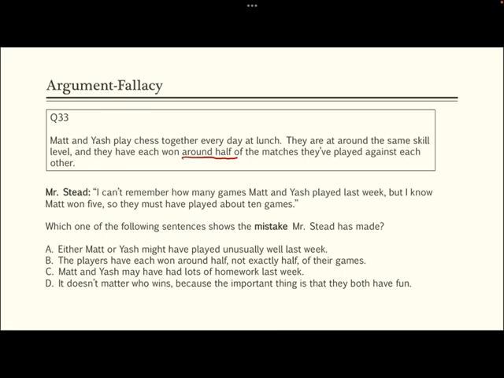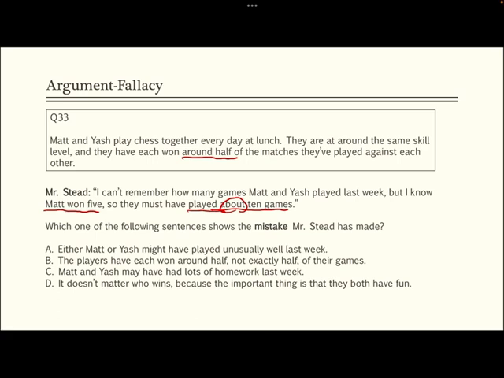I cannot remember how many games they played last week, but I know Matt won 5. So they must have played around 10 games. This is what the stat implies, because they each win roughly half of the games. So when we know that Matt won 5, they must have played around 10 in total. This is another type of fallacy people make, right?